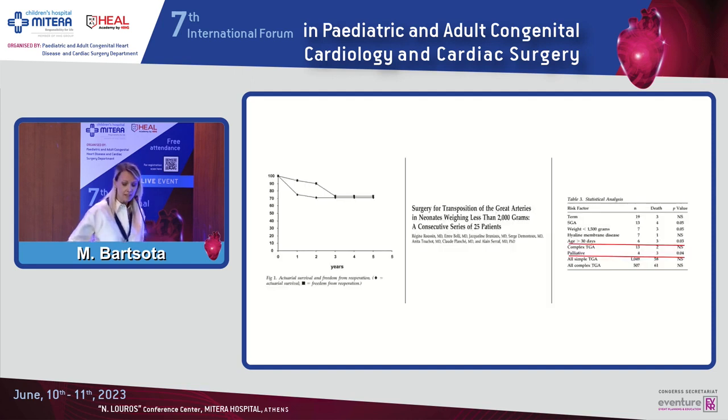And this is the study that I showed you. It was a small cohort, only 25 neonates with TGA who were born at less than 2 kilos, and they had the repair at a median weight of 1.9 kilos, with a range from 1.4 to 2.8. As I said, the hospital mortality was 16%, but at 43 months of life the survival was about 70%, and freedom from reintervention was about 73%. So they thought that this is a good outcome.